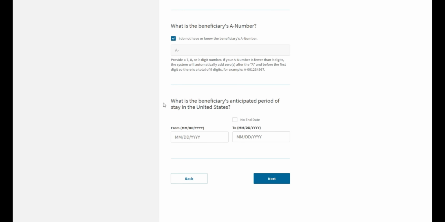And this final question on this page asks about the anticipated period of stay in the US. You can estimate when approximately this person will arrive in the US, and considering the processing times, you want to just put an estimated date. Because we are submitting this application for humanitarian reasons, we can just say no end date, because we do not know a specific end date of their authorized stay. So we can click next.